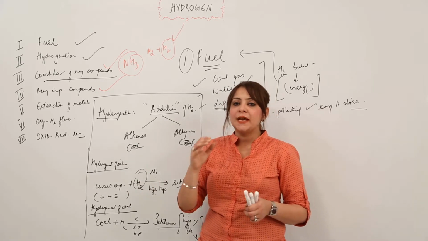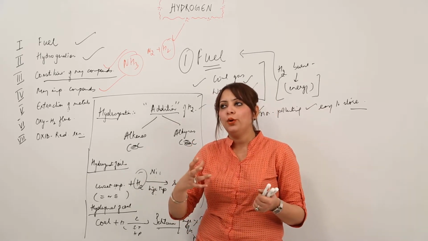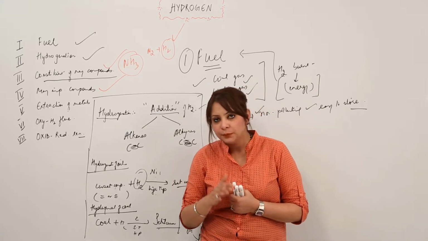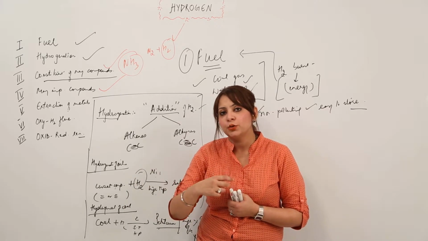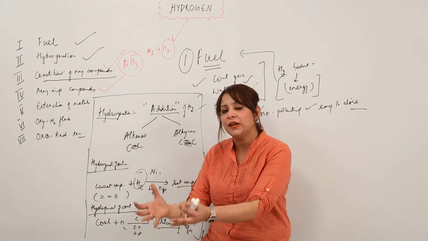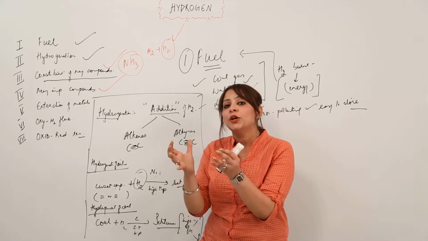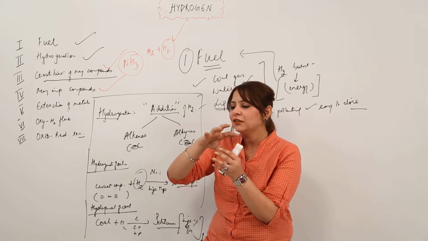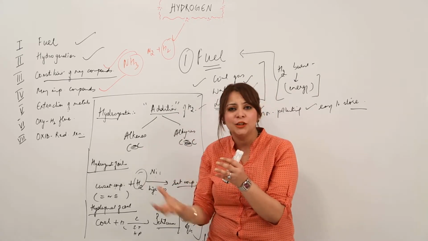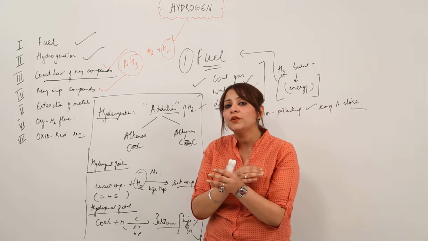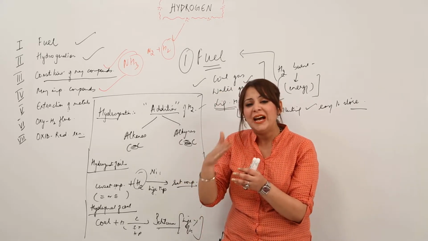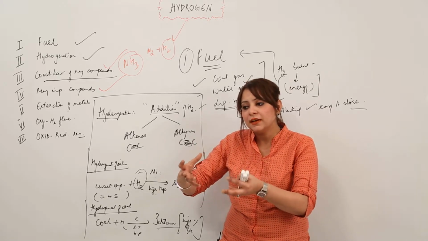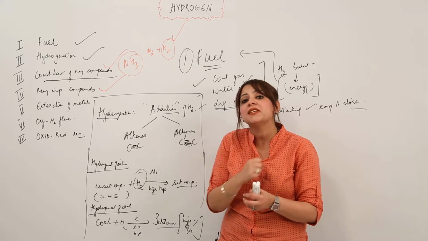For example, I am stating an example, it will be clear to you. Suppose I got a bauxite ore. Bauxite ore is an ore of aluminium. So we just got the bauxite ore. What is going to happen? We are going to remove that ore from the earth crust. Along with the ore, there will be impurities, there will be termites and all, we'll get to see that. So first of all, we have to remove the plants, soil, everything which is attached with the ore, so that we can get the substance from which only the metal can be extracted.